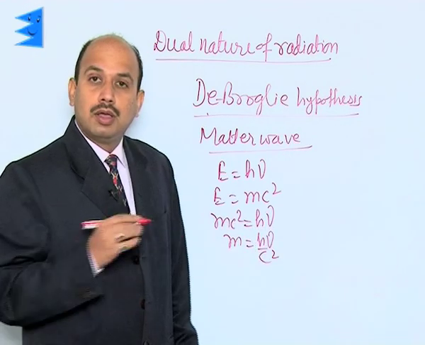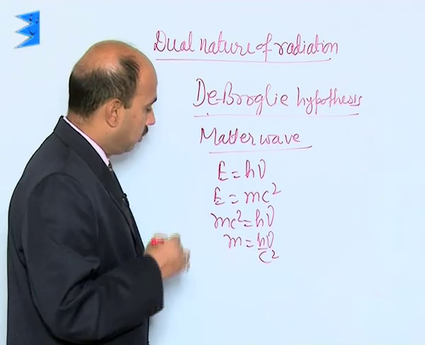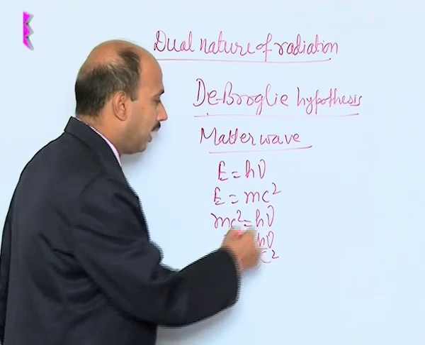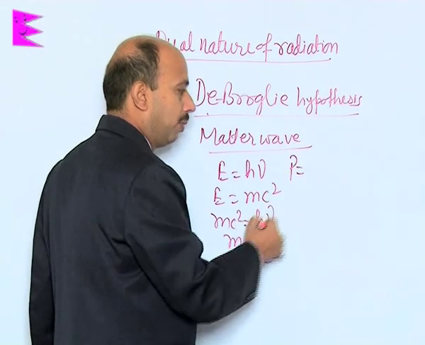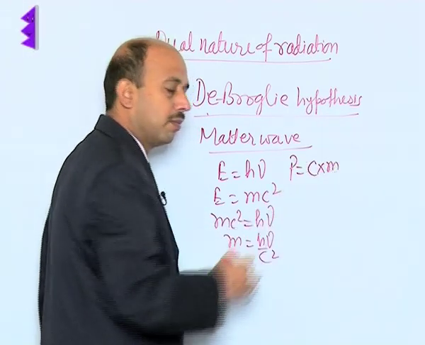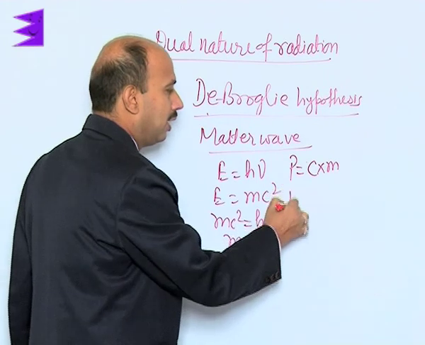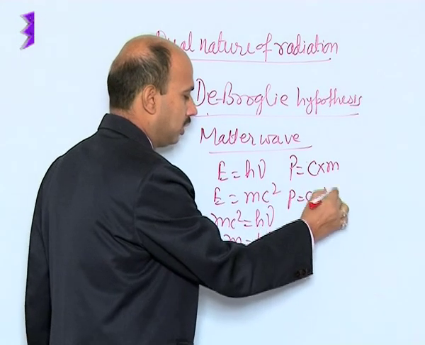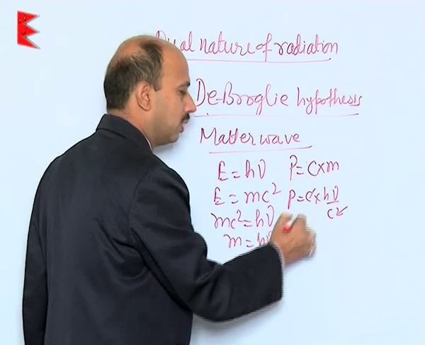Now, the momentum of the photon we can write as p = c times m, velocity times mass. So, p = c × h nu / c². This and this get cancelled.